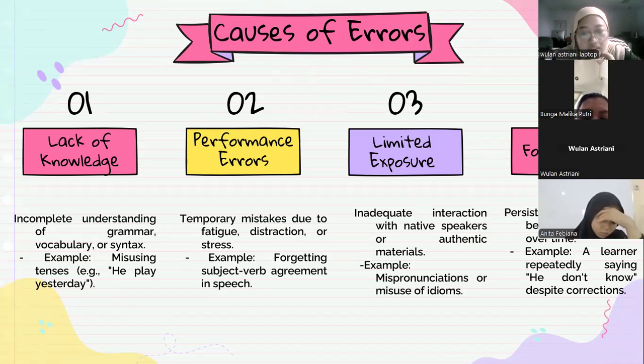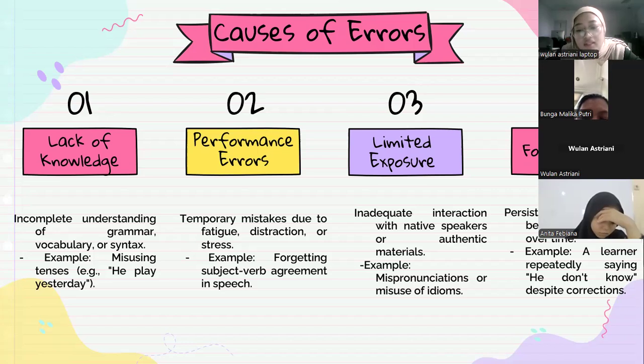And last, there is fossilization. This error occurs continuously until it becomes a habit, even though the student has been corrected many times. This usually happens to students who are adults or have studied the language for a long time without correcting certain errors.